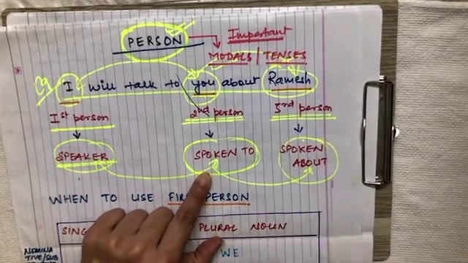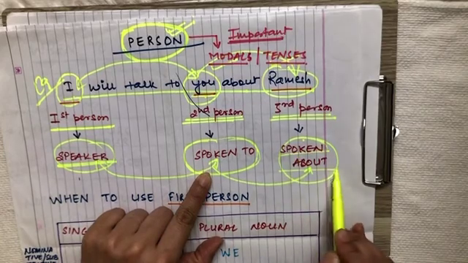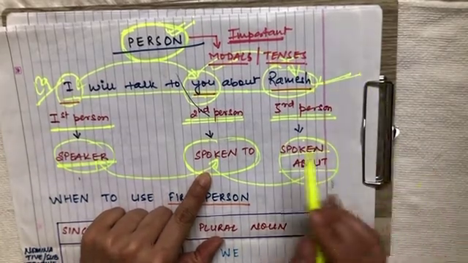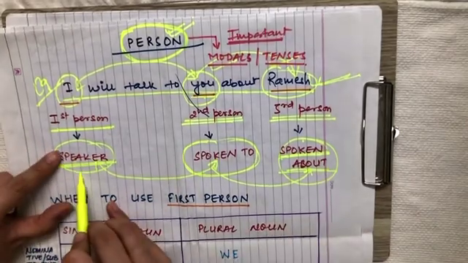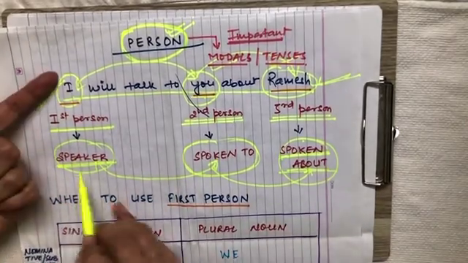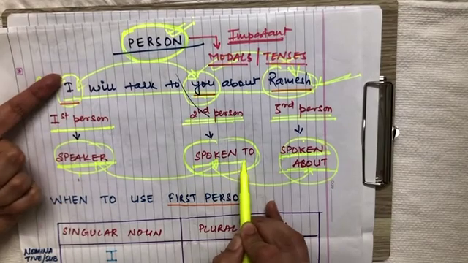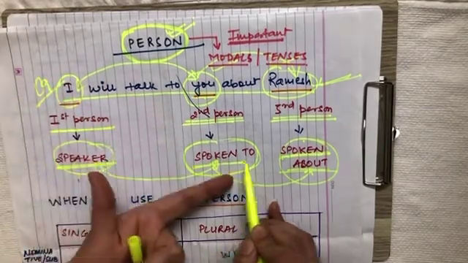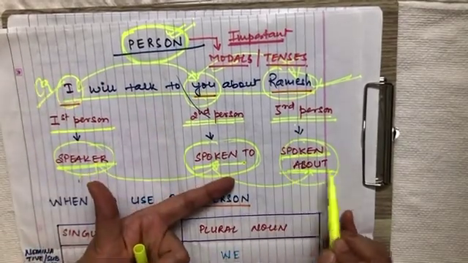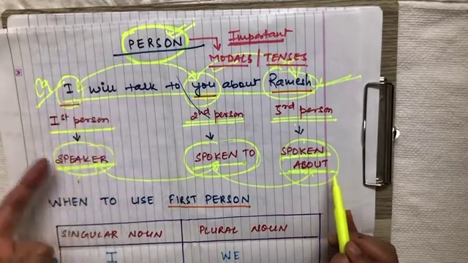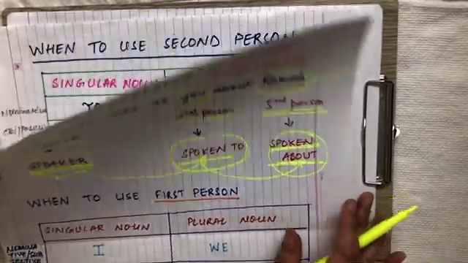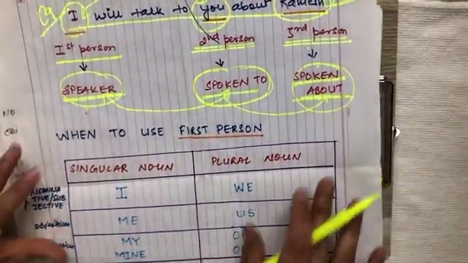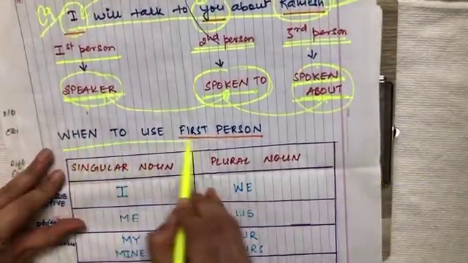And who is this someone? He is Ramesh, about whom it's being spoken. So first person is the person who's speaking, second person is the one with whom he is speaking, third person is the one about whom the first person is speaking. So this is clear.